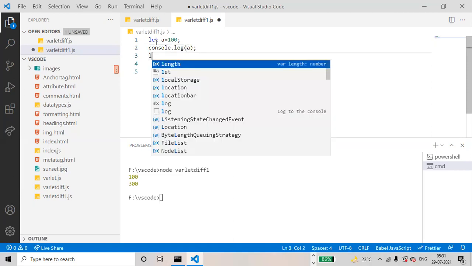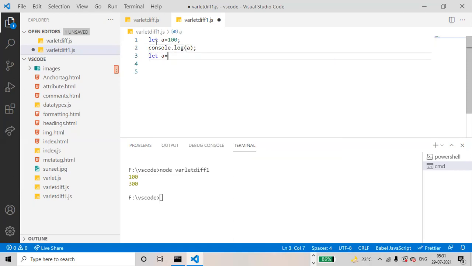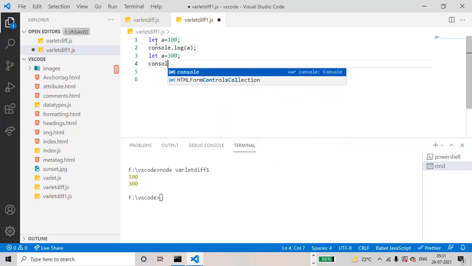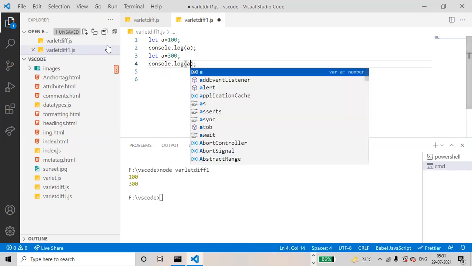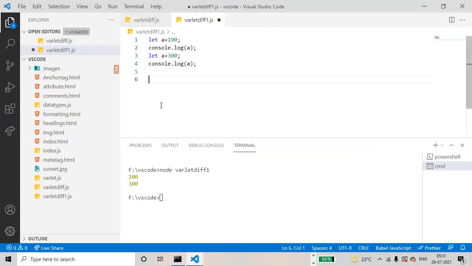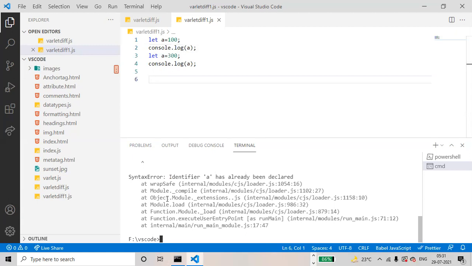Then let a equals to 300, console.log of a. Okay, now let us save this, Control S. Then go to the terminal. See, a has already been declared. So let is not accepting the variable redeclaration. A has already been declared.